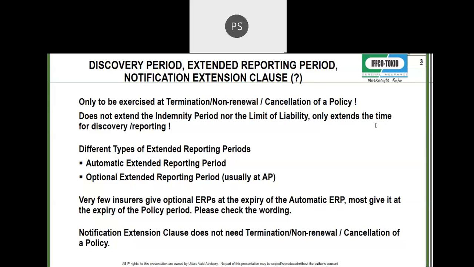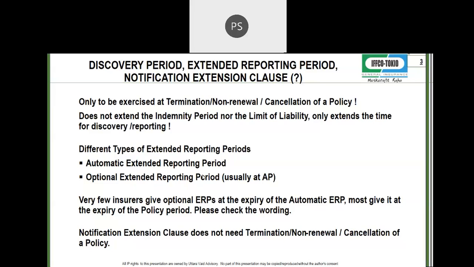I hope everybody gets this, because I see so many brokers, especially for the D&O, they keep asking the insurer, this insurer is giving me extended reporting period of so many months, and you're giving 90 days and you're giving me 30 days. To an extent, I appreciate you want to match the best terms. But please remember, having taken a D&O, there are very few companies who will not renew a D&O. So what are you basically fighting for? Because the extended reporting and the discovery period take effect only when the policy is not renewed. So please be very clear about what you are asking.